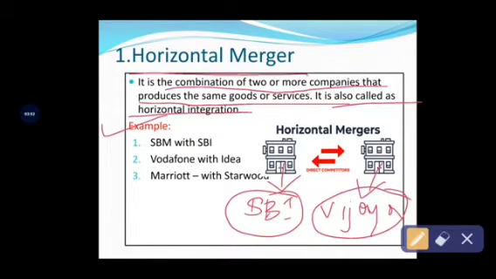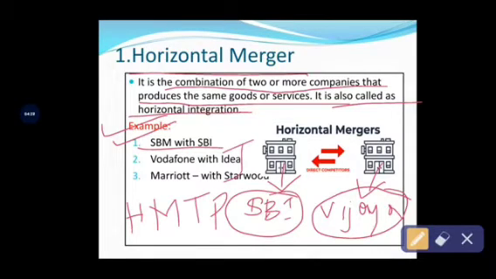When similar types of industries decide to combine together, it comes under horizontal merger. See here, SBM with SBI. In 2017, the SBI associates became one bank, that is SBI. What are the associates of SBI? State Bank of Hyderabad, State Bank of Mysore, State Bank of Travancore, State Bank of Patiala, and State Bank of Jaipur.